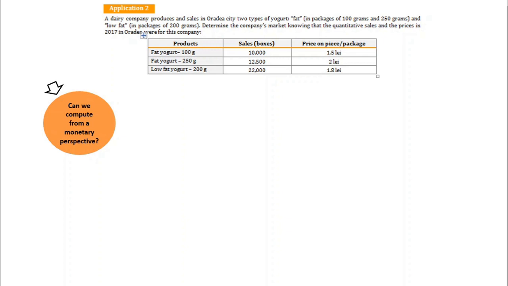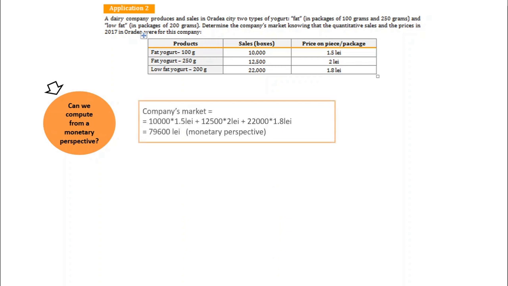Of course we do. We have the price of each product expressed in lei, and we have the quantity, how many products were sold. Therefore, we can apply the classical formula of sales, price times quantity.